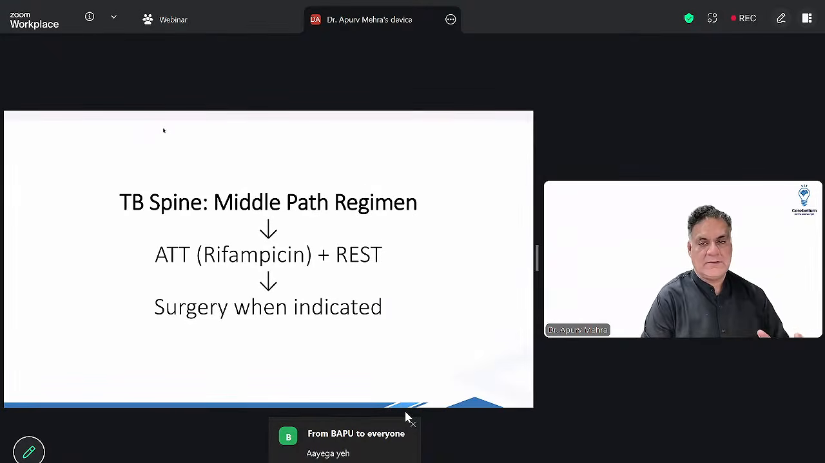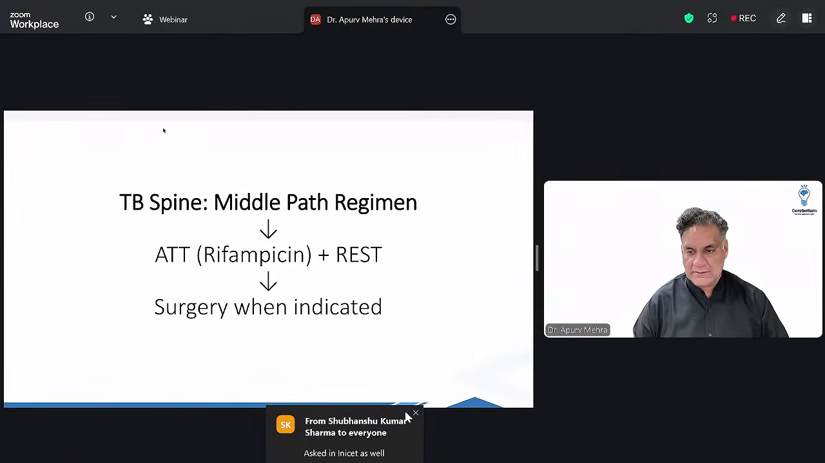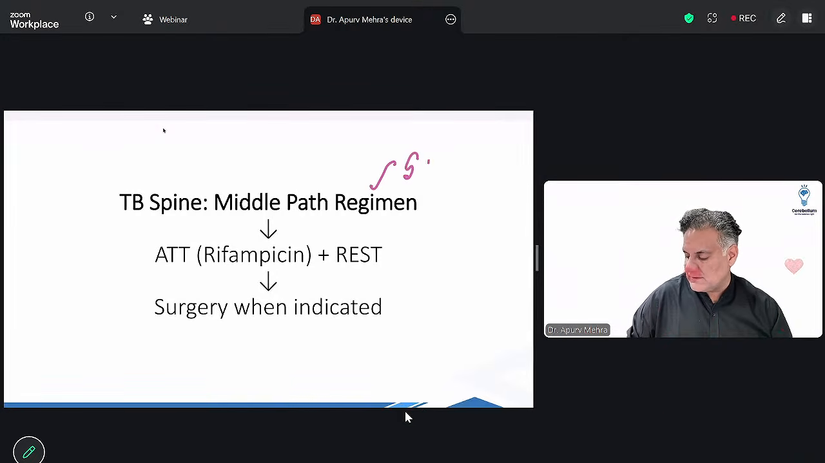TB spine is treated with the Middle Path regimen. It means initially start with ATT, right? Then rest to the patient. If required, then you will operate. This is given by Dr. S.M. Tuli, sir, Professor S.M. Tuli, sir.